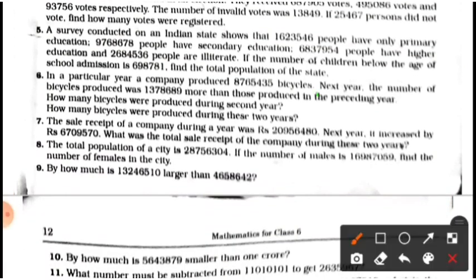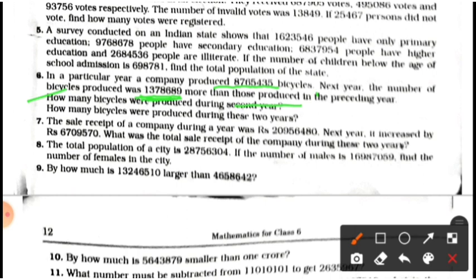The next year the number of bicycles produced was this number more than those produced in the preceding year. Students, let me repeat the question. In a particular year a company produced this number of bicycles. Next year the number of bicycles produced was this number more than those produced in the preceding year.